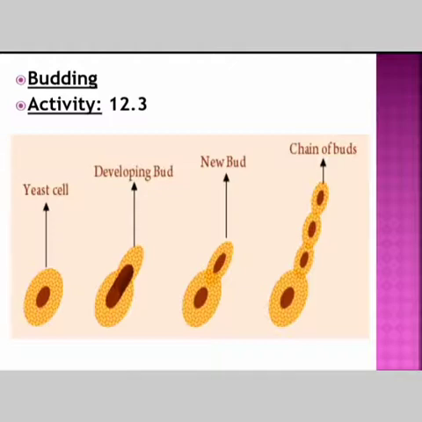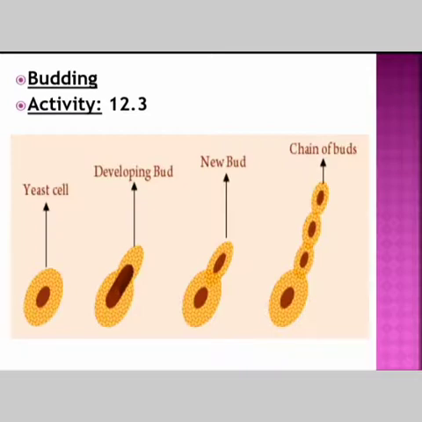First there will be the yeast cell, next we can see a developing bud, and the bud is fully developed and will form a chain-like formation. The small bulb-like projection that comes out from the yeast cell is called a bud. The bud gradually grows and gets detached from the parent cell and forms a new yeast cell. The new yeast cell will grow and mature and again produce more yeast cells.